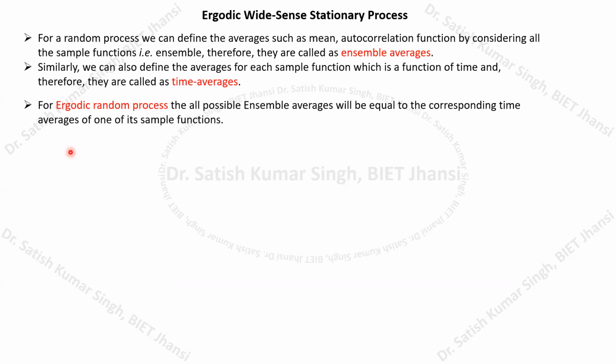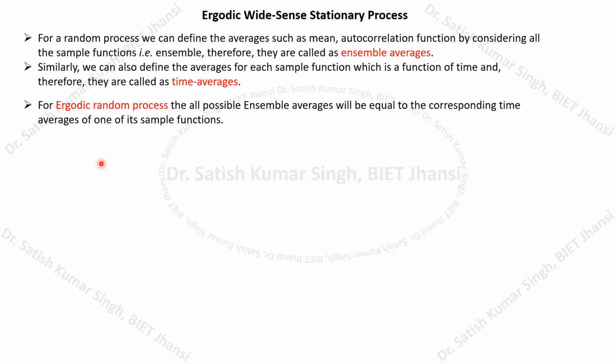to see, if we talk about the ergodic random process, then whatever ensemble averages we are calculating, whether it is a first order statistic, second order, third order, if all possible ensemble averages for all other higher order statistics are equal to their corresponding time averages, then the process is normally known as the ergodic random process.